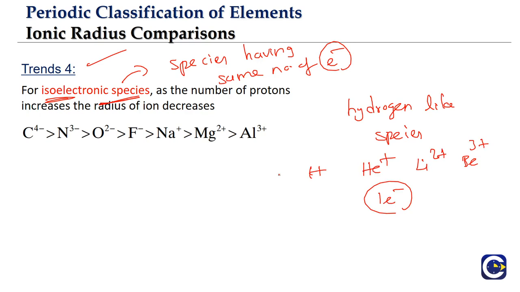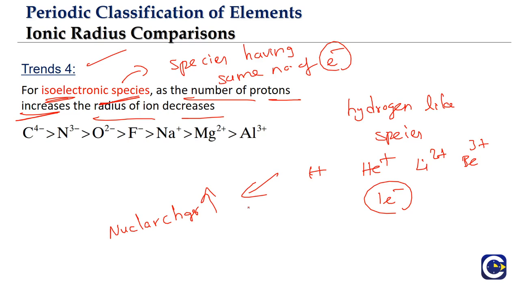So generalizing, isoelectronic species: this is an important part. Isoelectronic species have the same number of electrons. So as the number of protons increases, the nuclear charge is increasing, and the radius of the ion decreases. Why? Because the nuclear charge is more, the influence of the nucleus on the electrons will be higher, which means the electrons will be pulled inwards.